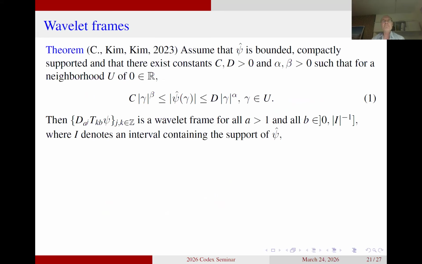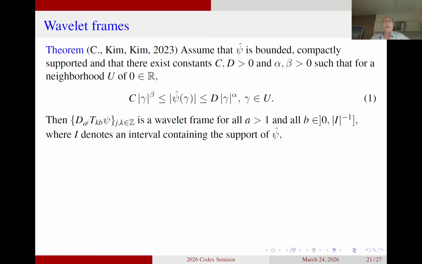And this is the condition you see here in the third line, and it is really just a condition that we put on psi hat in an arbitrary small neighborhood about zero. So pick your favorite small neighborhood about zero, put in this condition, which basically says that the psi hat is lying down in an envelope between two polynomial functions.